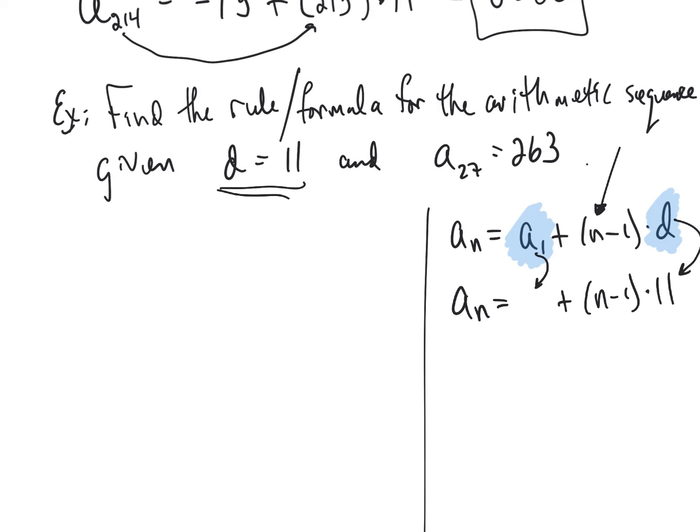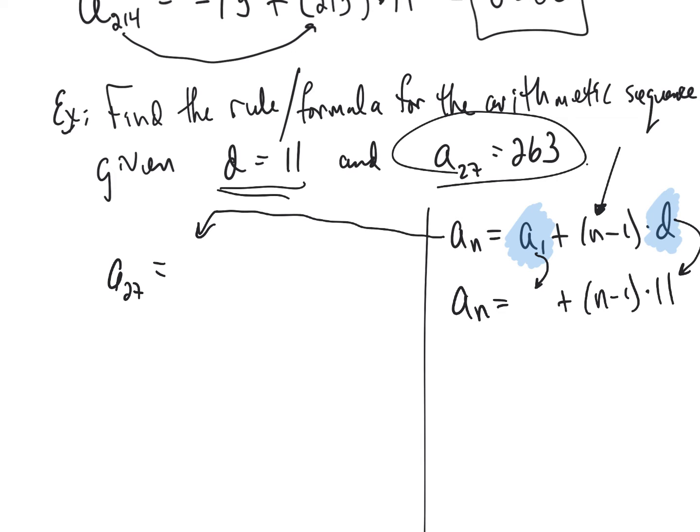Okay? And the answer is we'll apply this formula. We'll apply the same formula, but instead of starting with a sub n, I'm going to start with a sub 27. In other words, we apply the formula to the second piece of information. So I apply it to a sub 27.